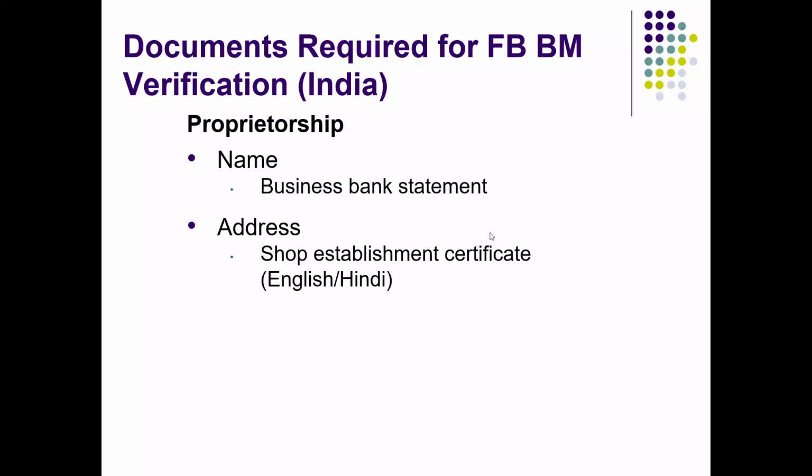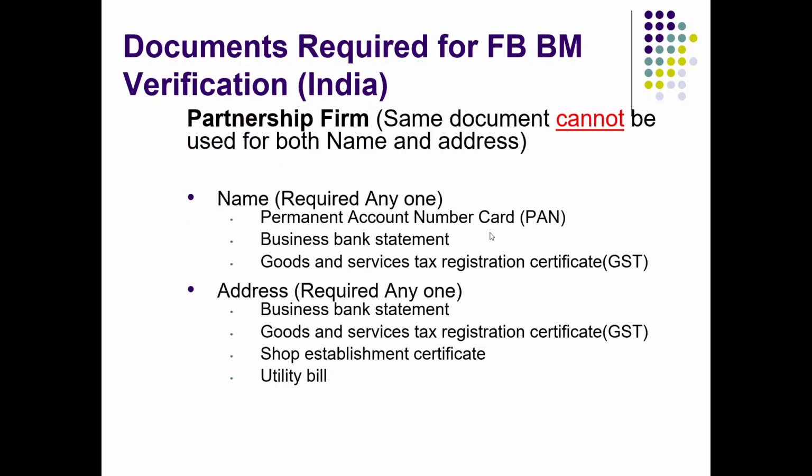Okay, so moving on to partnership firms. Here are the documents required for the verification of partnership firms on Facebook. Just keep in mind that the same document cannot be used for both verification of name and address. For name, for partnership firm, you can either submit a PAN card, business bank statement, or GST certificate.